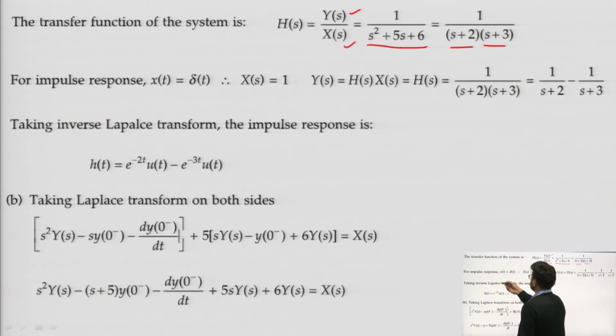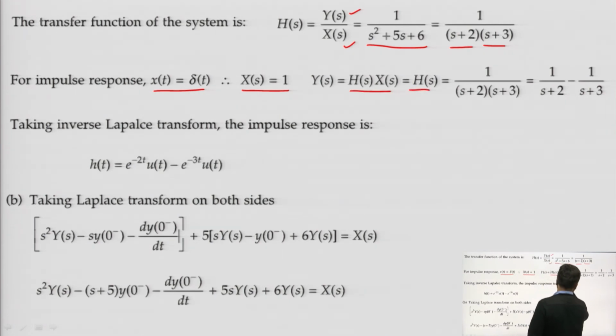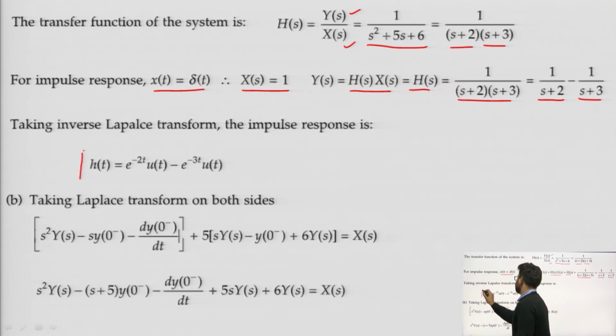Now, to find the impulse response, x(t) is always δ(t) and X(s) is 1. So, Y(s) is H(s) X(s), which is equal to H(s), which is equal to 1 upon (s+2)(s+3). When we partial fraction it, we will get 1/(s+2) minus 1/(s+3), and taking its inverse Laplace, we will get h(t), which is the impulse response.